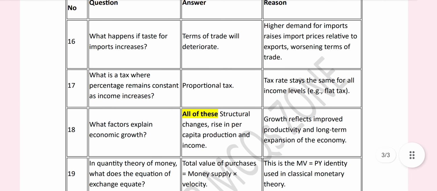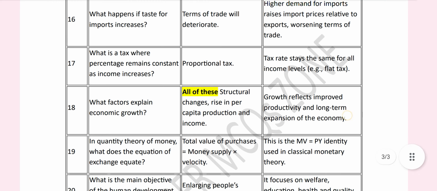Question number 16 is, what happens if the taste for imports increases? Terms of trade will deteriorate. Higher demand for imports raises import prices relative to exports, worsening terms of trade.